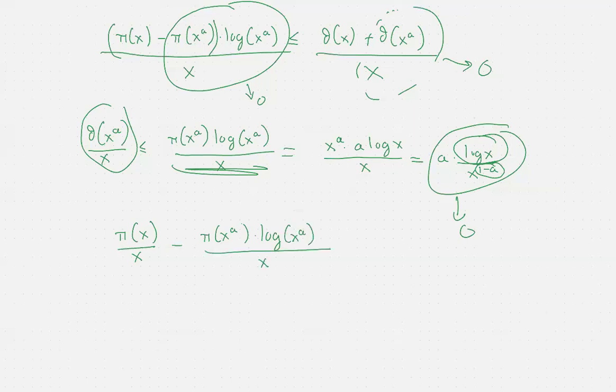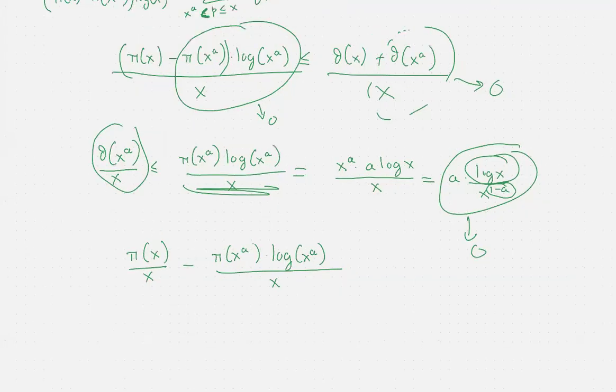I'm sorry, I should have multiplied this also by logarithm of x to the a. So pi of x times logarithm of x to the a over x is less than or equal to theta of x over x plus theta of x to the a over x.